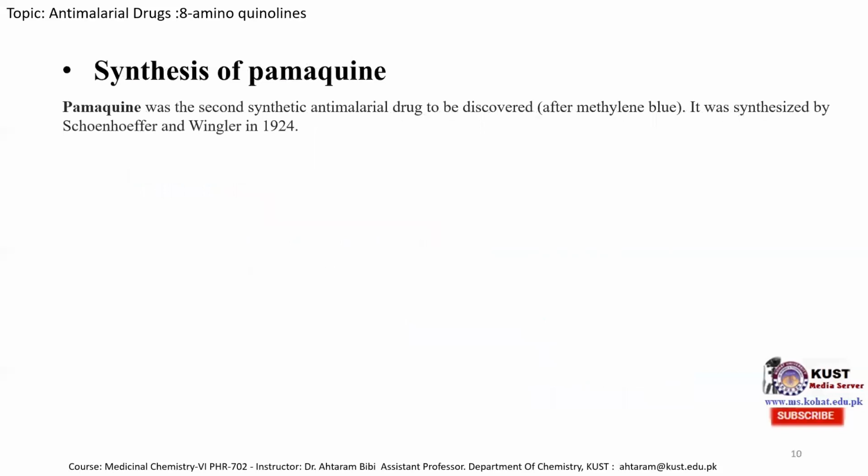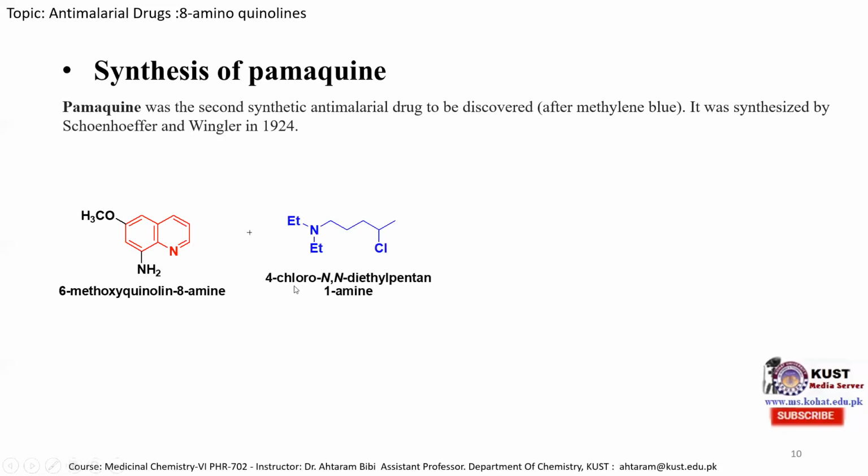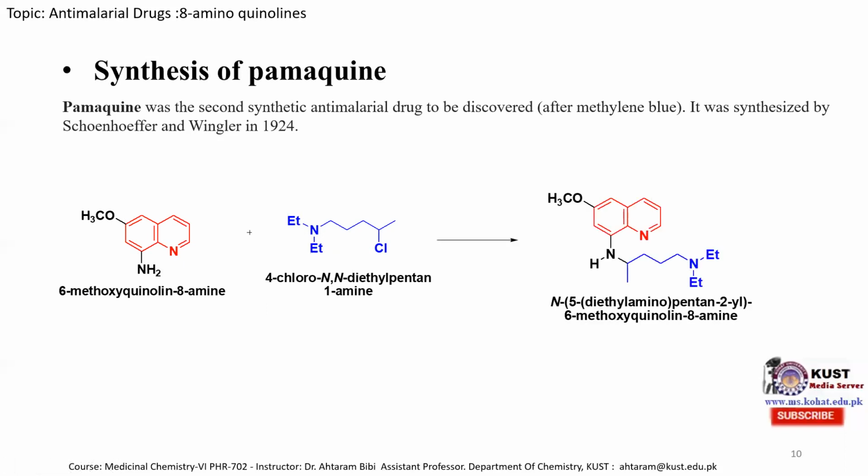Now, the synthesis of primaquine. Primaquine was the second synthetic anti-malarial drug to be discovered, and it was synthesized by these two scientists in 1924. This primaquine molecule is synthesized by taking the 6-methoxy 8-aminoquinoline molecule and treating it with the 4-chloro-N,N-diethyl pentane amine molecule, and a simple nucleophilic substitution reaction takes place to produce the primaquine molecule.